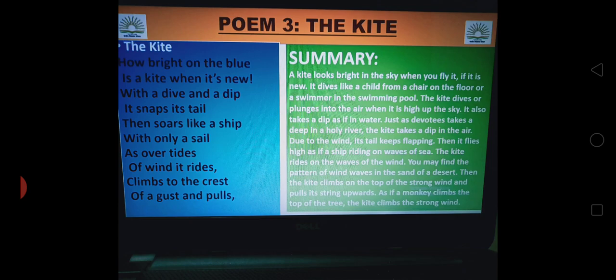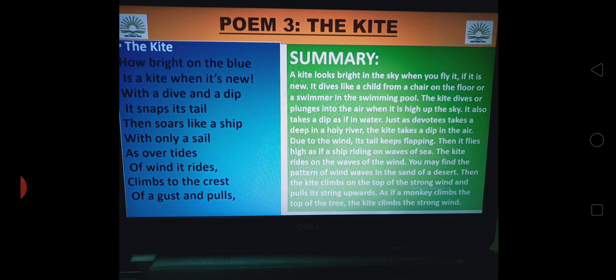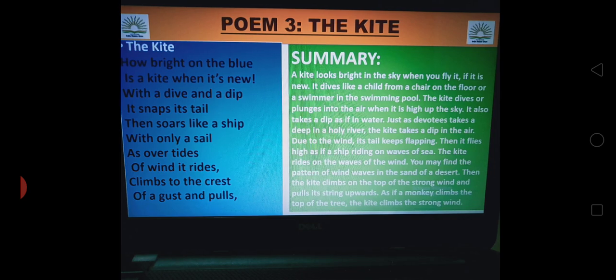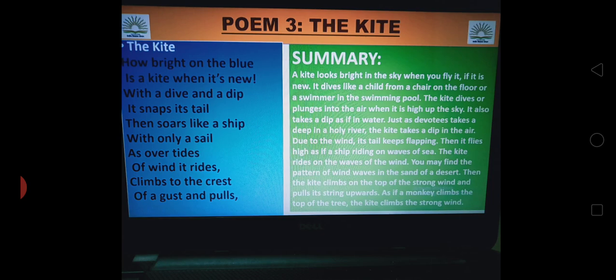Then soars like a ship. Soar means fly high, just as a ship rides on the sea waves with a sail. Sail is the cloth that is tied to the mast, the pole that is in front of the ship. There would be a cloth tied to it so that it would be filled with air and the ship can move. That is called the sail. The ship with a single sail rides on the sea waves. In the same way the kite rides on the wind waves.